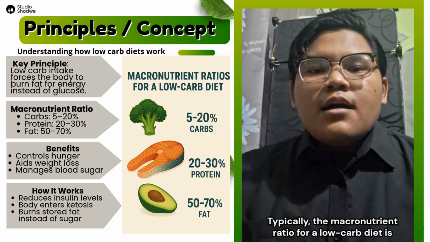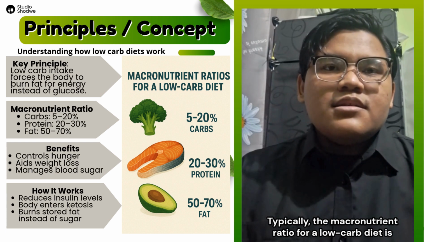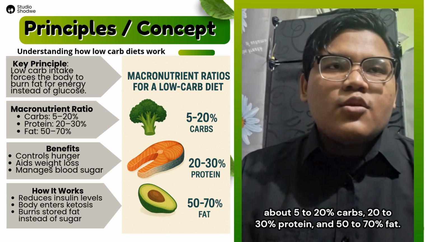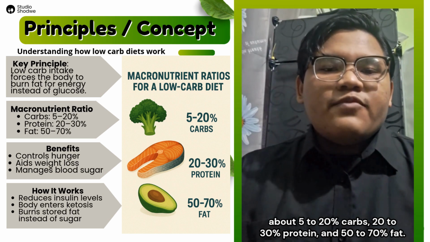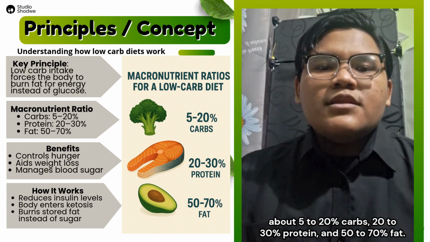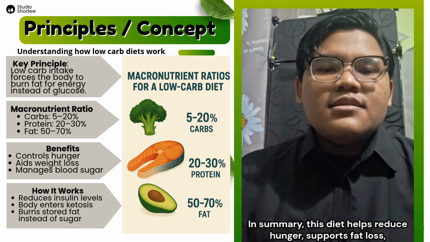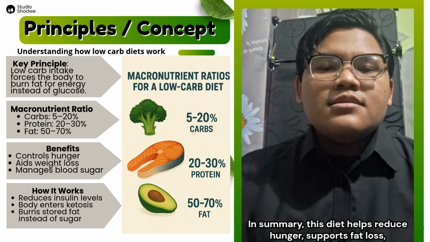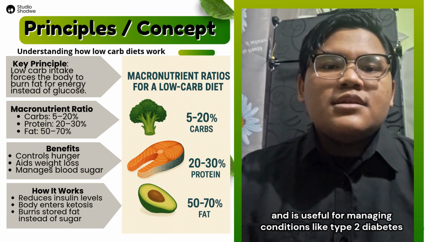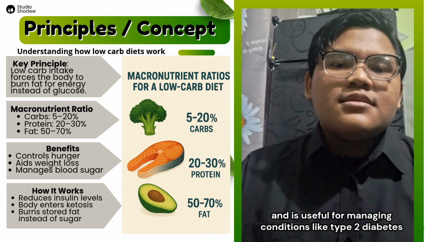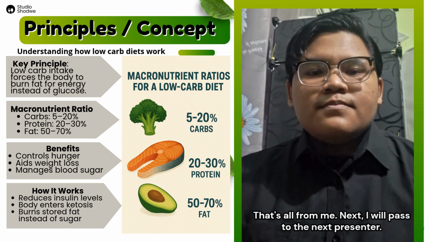Typically, the macronutrient ratio for a low carbohydrate diet is about 5 to 20% carbohydrates, 20 to 30% protein, and 50 to 70% fats. So in summary, these diets help reduce hunger, support fat loss, and are useful for managing conditions like type 2 diabetes. That is all from me. Next, I will pass to the next presenter.